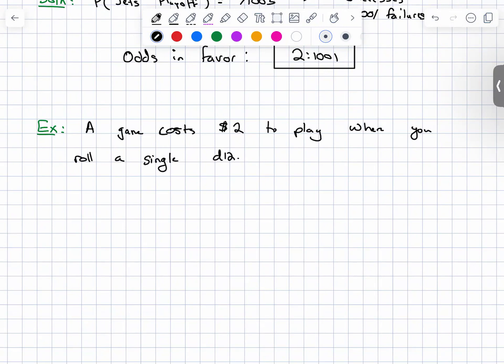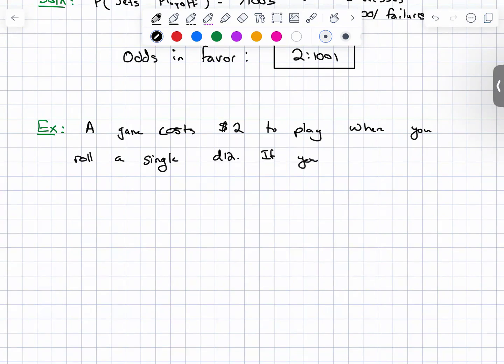In case you don't know, D12 means a 12-sided die, which they do have. In case you play any Dungeons and Dragons, there's a D12. It's a D4, D6, D12, D8, and a D20, typically.